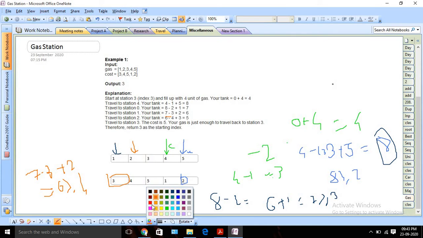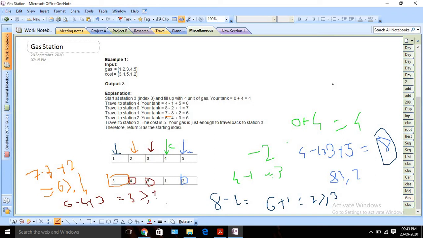Okay, now we will move to the next position, this position, right? Here I can see my traveling cost was 4, so it should be 6 minus 4 plus we are getting 3 more units of gas. So it should be 5, and the cost is also 5. Okay, that is greater than or equal to 5, that means we can travel, and this is our initial point, right?